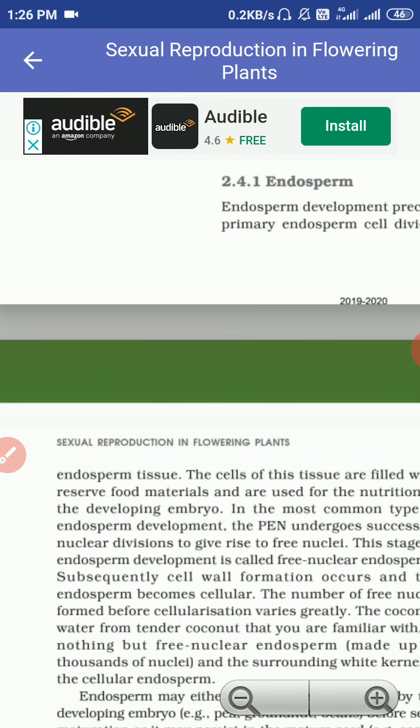Here the question is why there is endosperm development prior to embryo development, or why the zygote becomes dormant for some time. The zygote is dormant because when the embryo forms, it will require food, and that will be provided by the endosperm only. Okay.